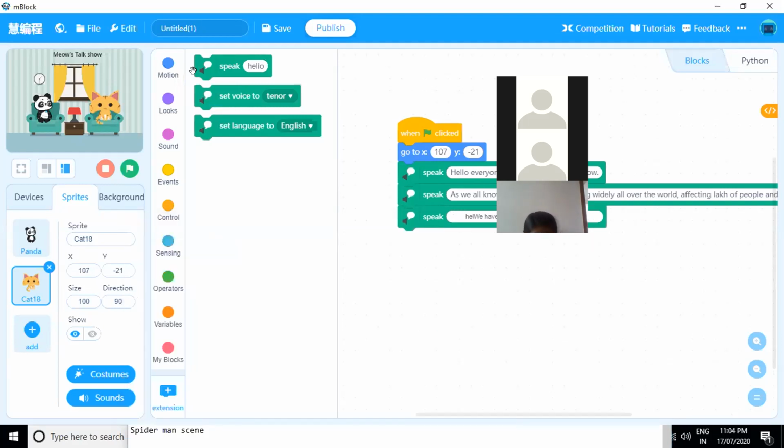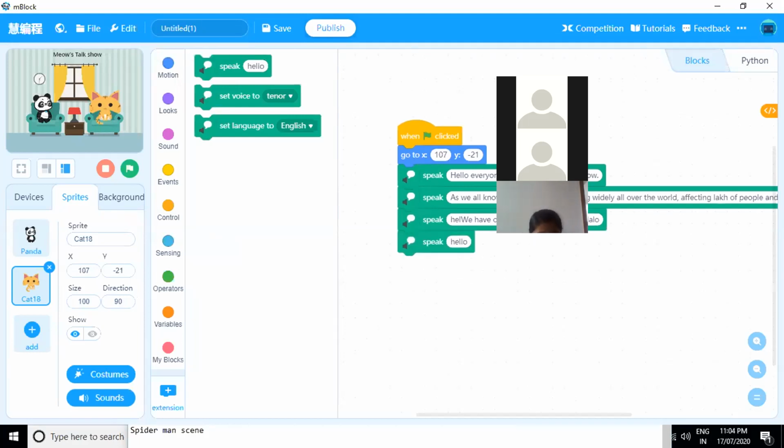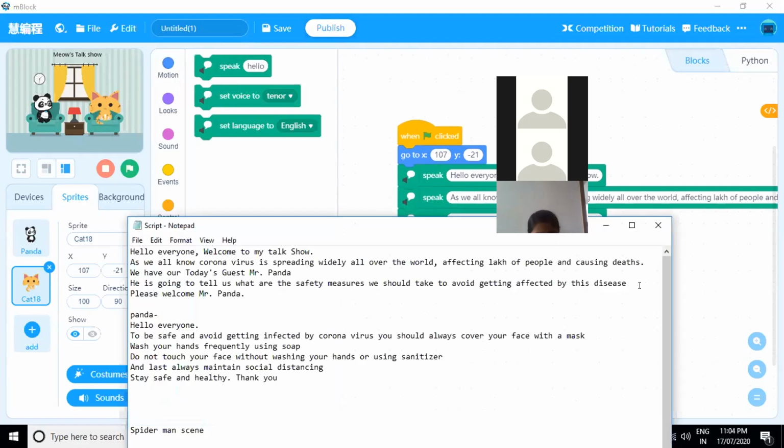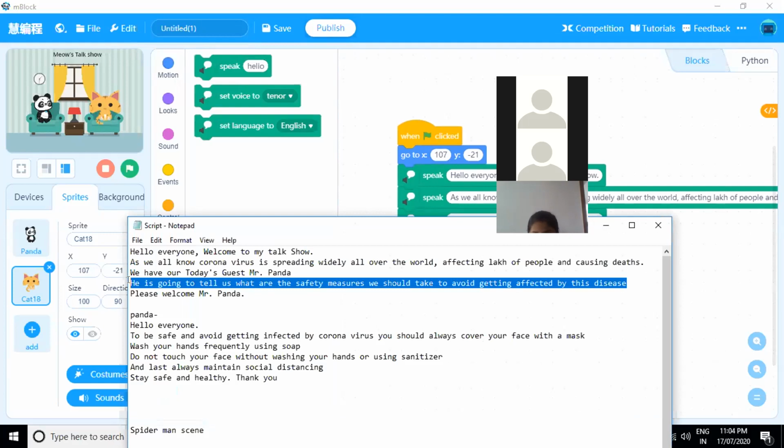So like this, you can take the speak command. Pooja ma'am, sorry to interrupt you. If you can share this script on the chat box, I think a few students are simultaneously doing it with you.